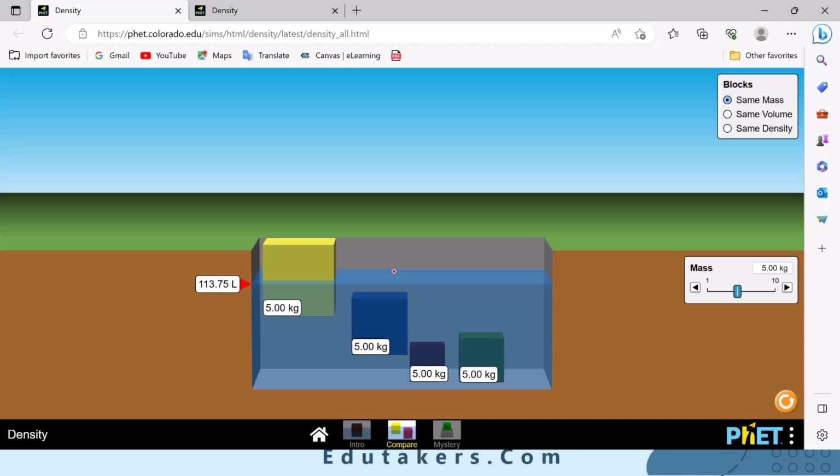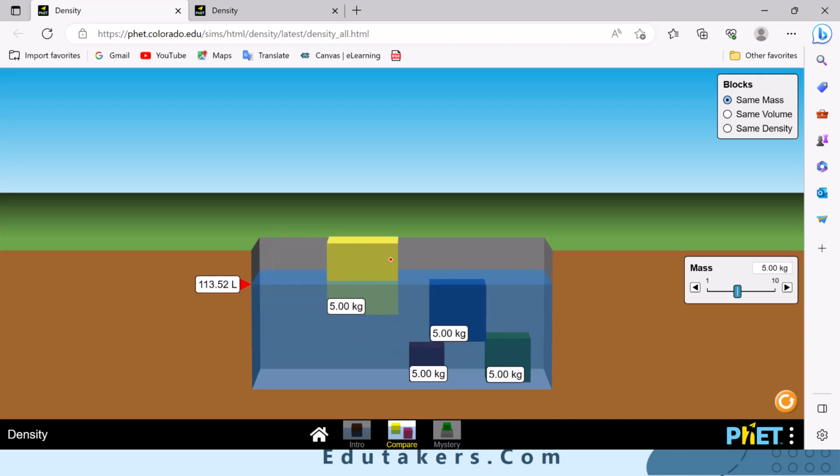It is because of the volume, see here. The volume of this 5.00 kilogram block is very small. When the volume is smaller, of course, it has much larger density as compared to the other, due to which it will sink in the water.